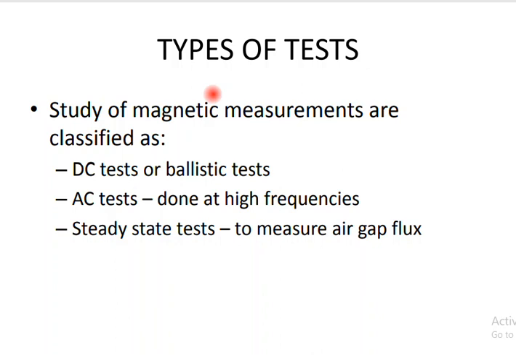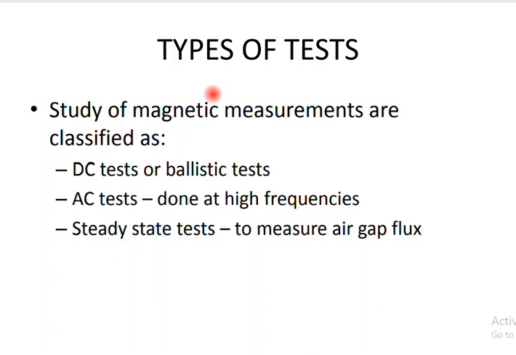Next, we will see the AC test. These tests may be carried out at power, audio or radio frequencies. They give information about eddy current and hysteresis losses in magnetic materials. This is the AC testing. Next, we will see the steady state tests.